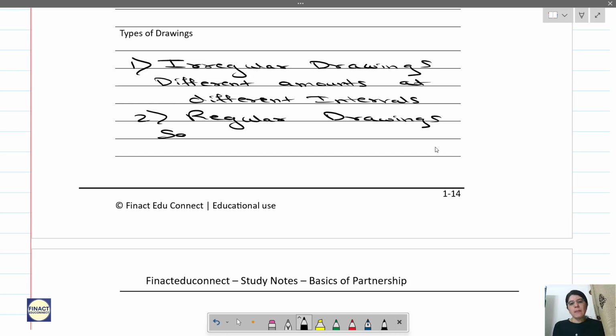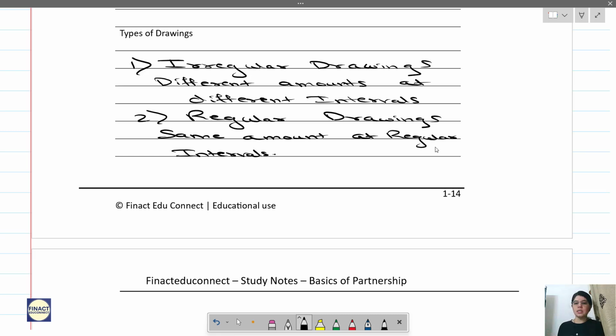Same amount at regular intervals. That means a fixed amount is withdrawn at a regular interval. Maybe every partner withdraws 3,000 at the beginning of every month, or every partner withdraws 5,000 at the end of each quarter. Are you understanding? The amount is same and the interval of withdrawing is also regular. So these are the two types of drawings.